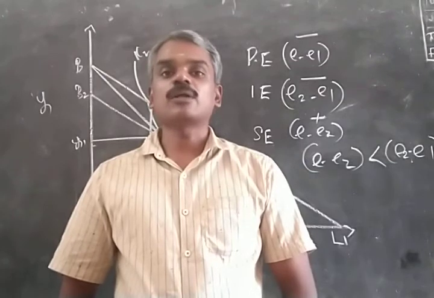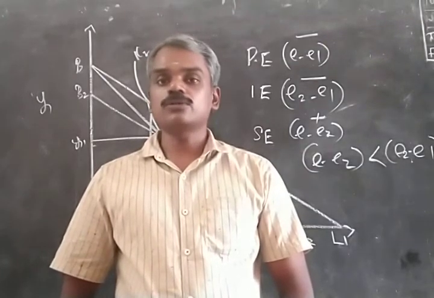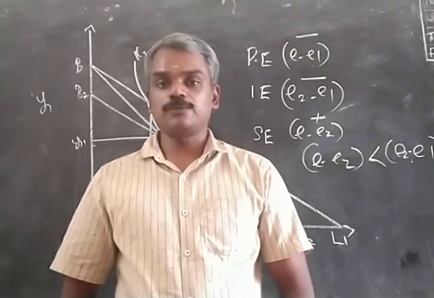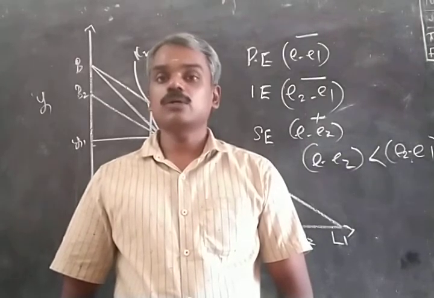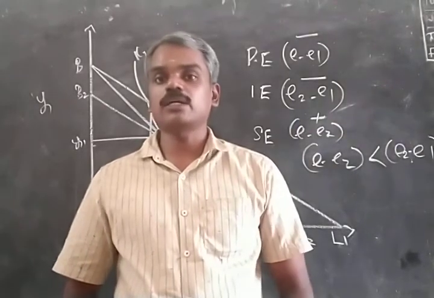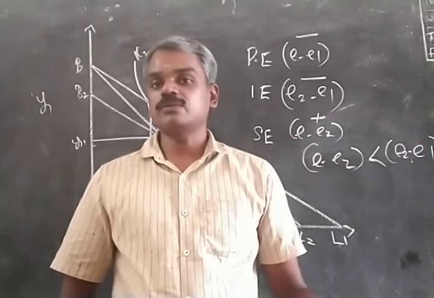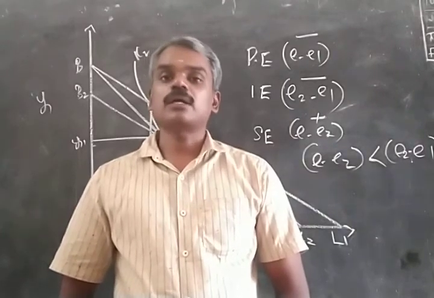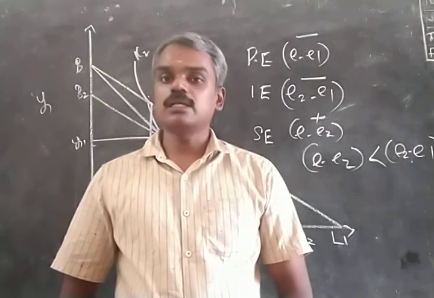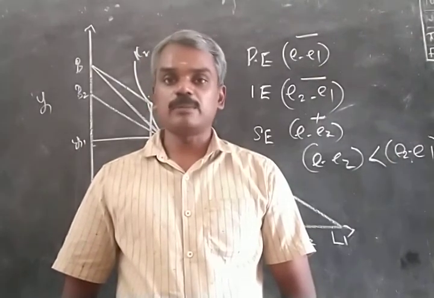The third type of commodity is Giffen goods. Giffen goods are those goods whose price effect is negative. That is, because the absolute value of the negative income effect is so high and far outweighs the substitution effect, the price effect itself becomes negative, so that when the price of the commodity falls, less of the commodity is demanded, and when price increases, more of the commodity will be demanded.